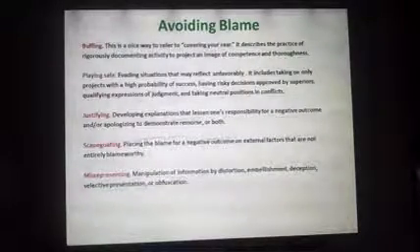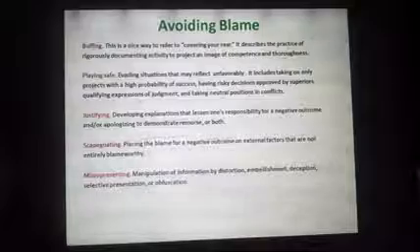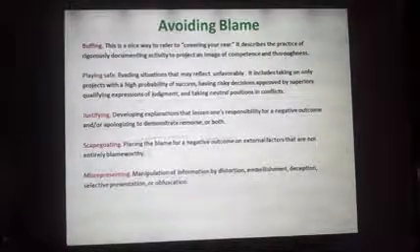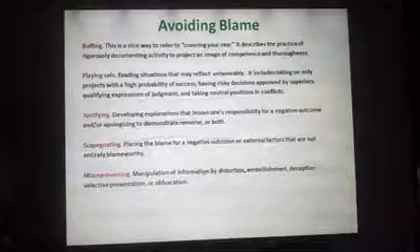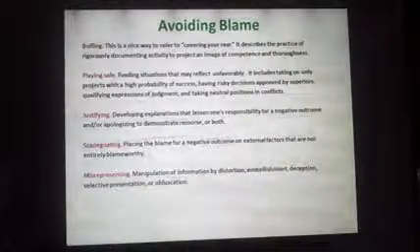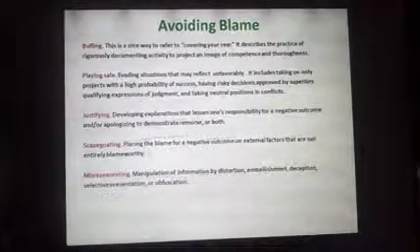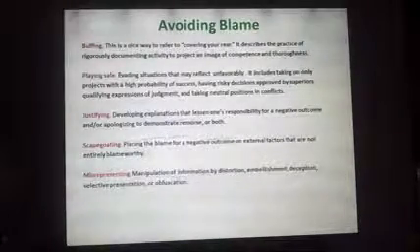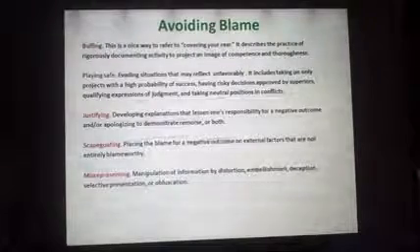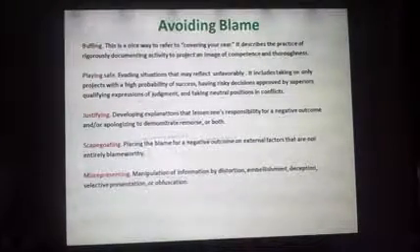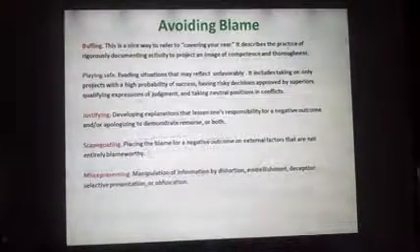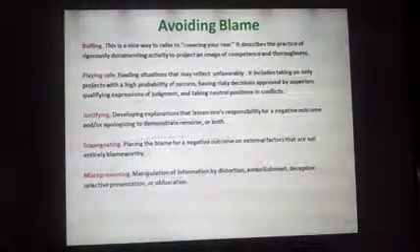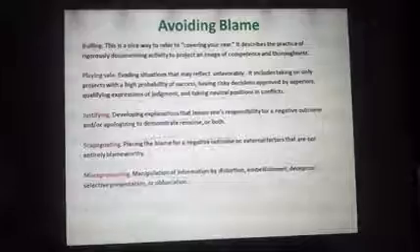Then you have misrepresenting, that is manipulating information by distortion. What you do, you manipulate by distortion. Then we have embellishment. You also use deception. You also use selective presentation or obfuscation. These can all be used. These are really important words. You can note them down or you can take a screenshot. Distortion, embellishment, deception, and selective presentation or obfuscation. Scapegoating we have already discussed. Now let us quickly revise what we saw.